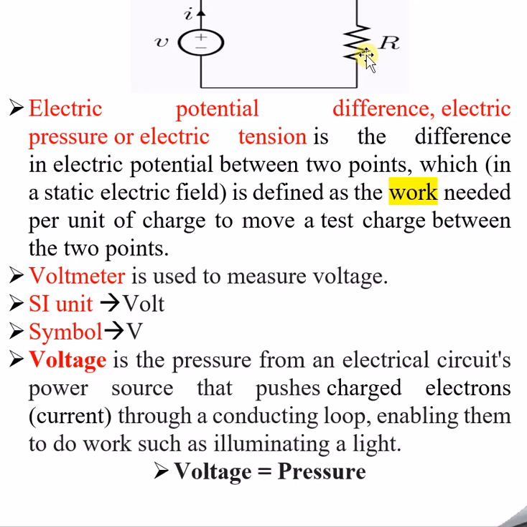What is this conducting loop? This is nothing but the conducting loop which I am telling you. So this is the circuitry. Loop means what? It is some closed path, we can say. So this is the closed path basically, a loop, I can say. So enabling them to do work such as illuminating a light. If I put a bulb here instead of the resistor, then if there is voltage, current will flow and this bulb will definitely glow. So the point is that voltage is the pressure from the electrical circuit which is required to turn on this bulb. If I connect it in the circuitry, some work has to be done, correct?